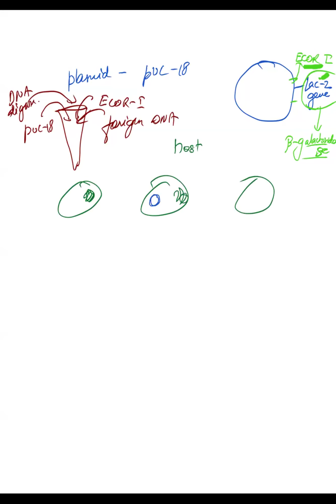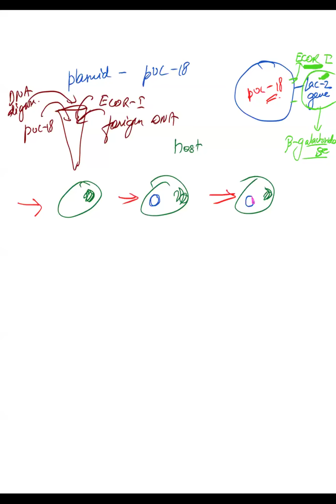The third scenario is pUC18 with the required piece of foreign DNA. These could be the three possibilities, right? Have you understood this?